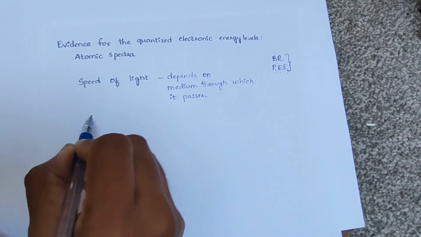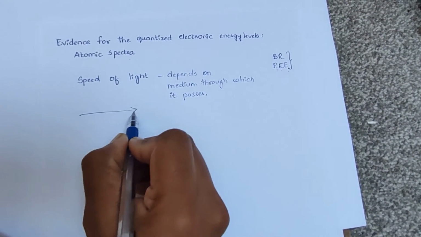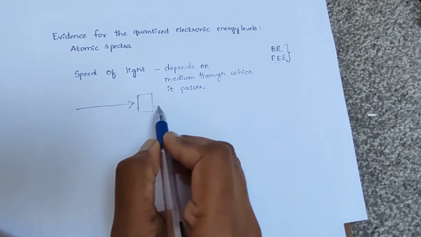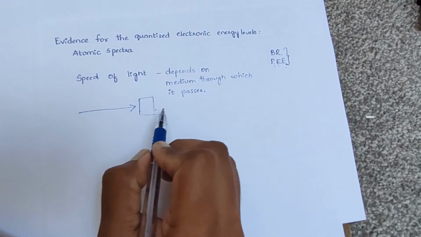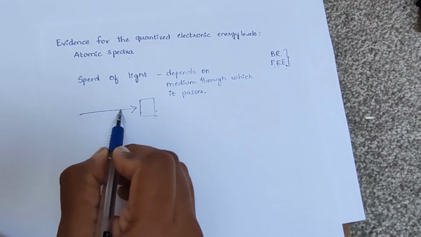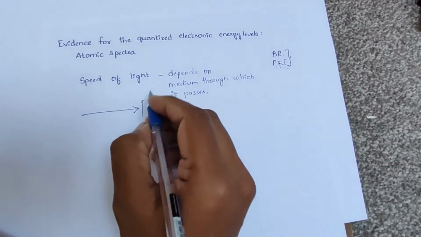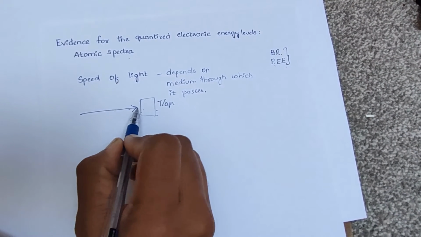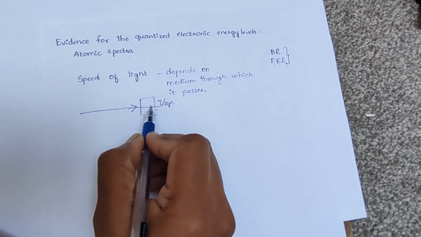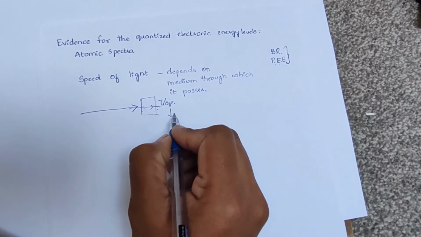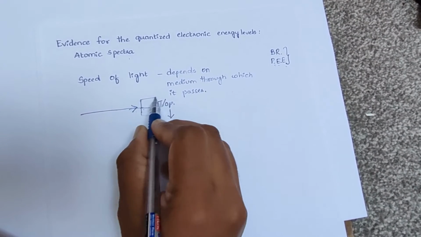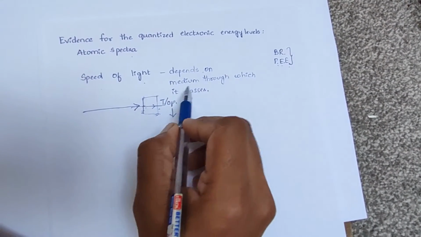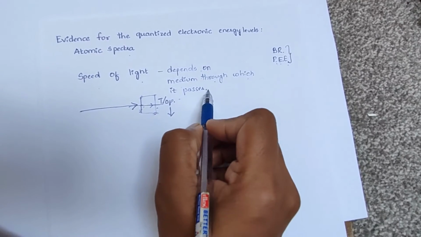So when the light is passed through the substance, that means it may be a transparent or opaque one. If the light travels through the substance which are transparent or opaque, then automatically the speed of the light gets decreased due to density of this medium. So speed of light depends on medium through which it passes,